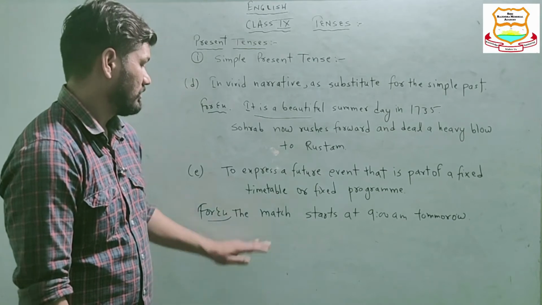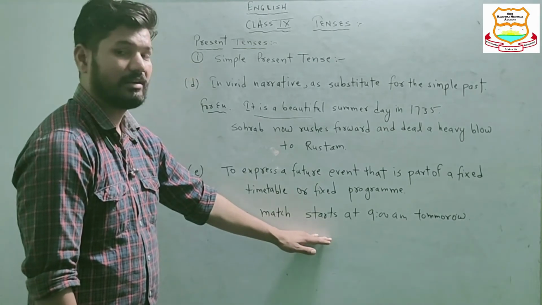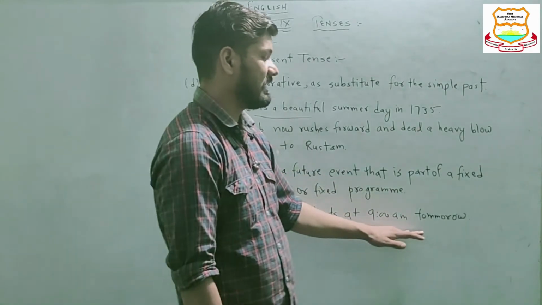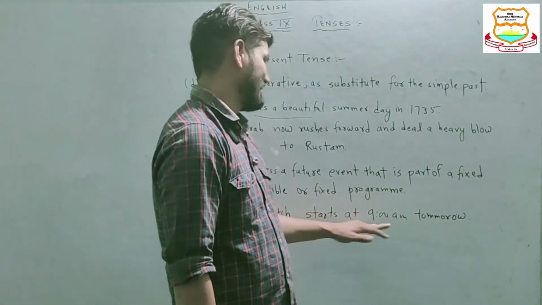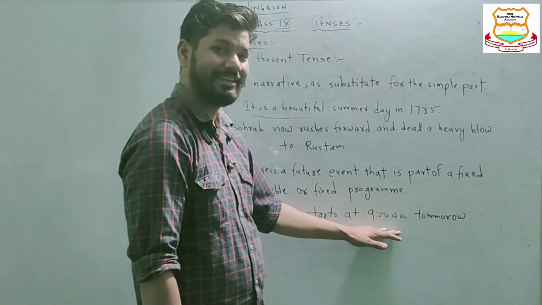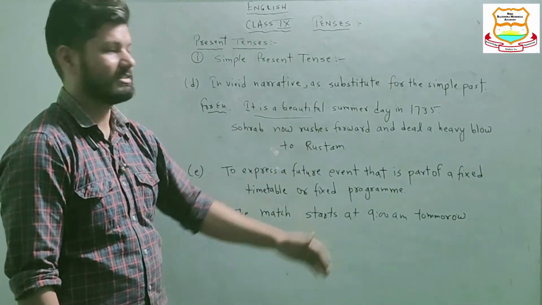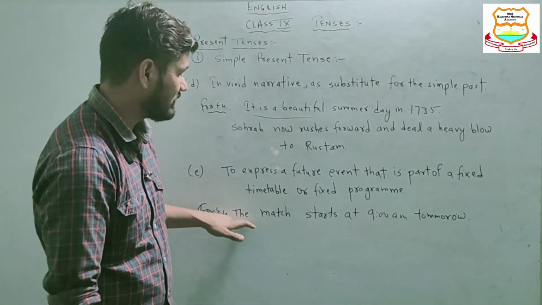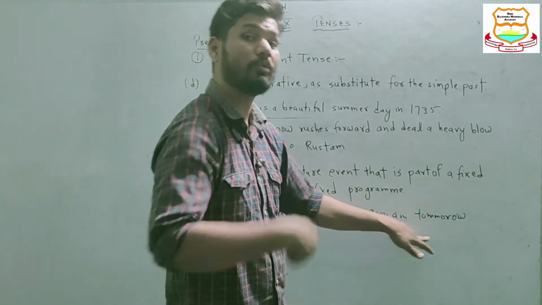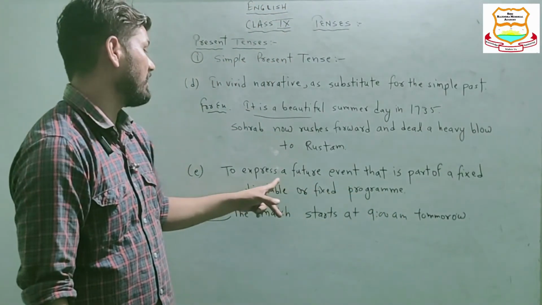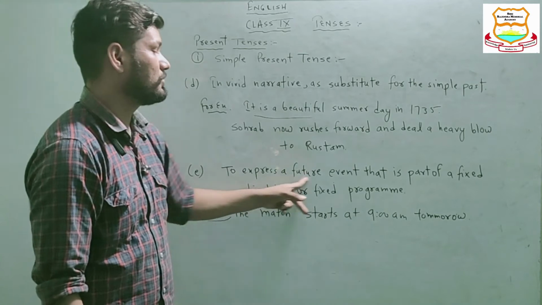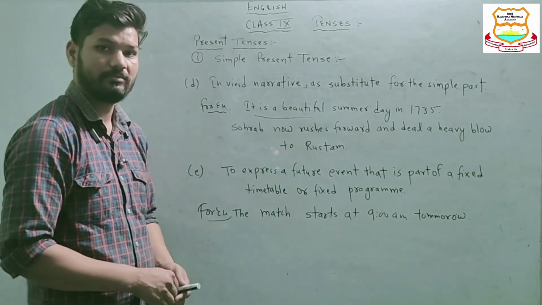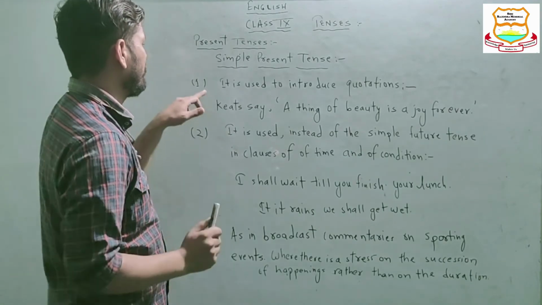We are referring to this future event, but the sentence, the match starts at 9 a.m., is in simple present tense, while this whole sentence, as we can read, the match starts at 9 a.m. tomorrow, tells about a future event. Okay, understood?